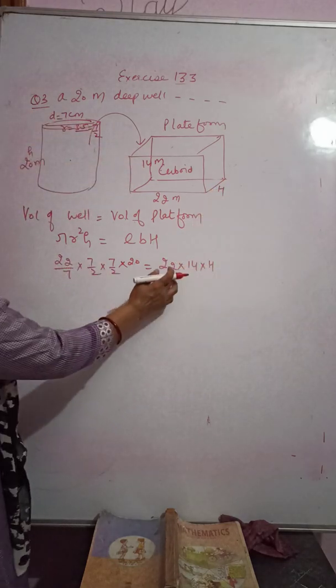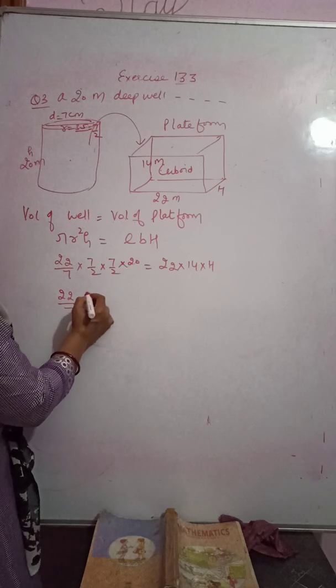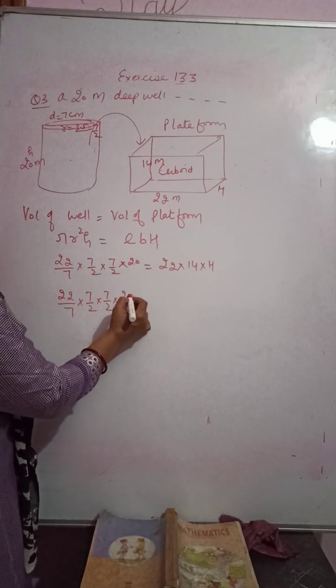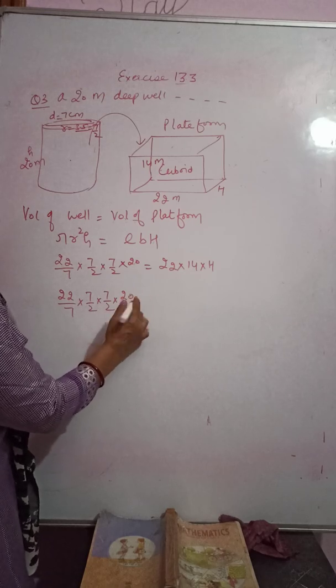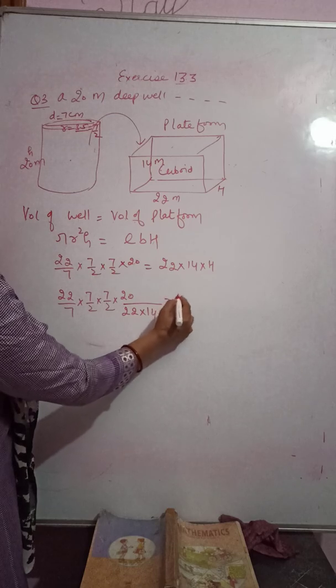Clear? 22 and 14 you bring down. 22/7, 7/2, 7/2 into 20 upon 22 will come down, 14 will come down.